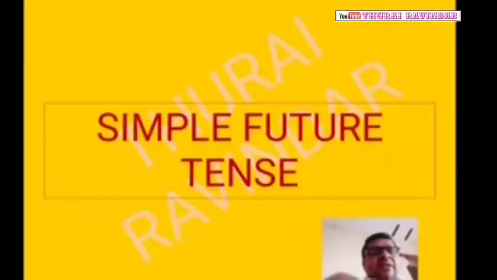And some more information also we are going to discuss about simple future tense. What we are discussing in this topic, we are discussing about the simple future tense. So why should we use simple future tense? Simple future tense is used to express the actions that will happen in future. For example, I am going to Warangal next week. What is this? This is simple future tense.